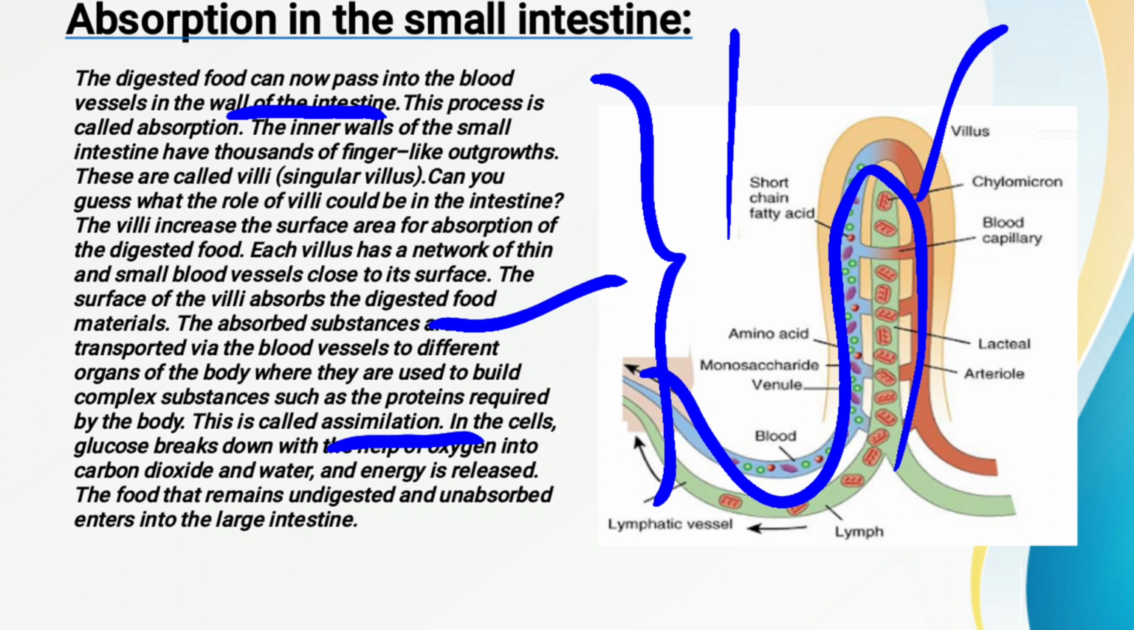Fine. Now the digested food is passed into the blood vessels. Blood vessels, where are they present? They are present in the inner walls of the small intestine. And this process is called what? This process is called absorption.